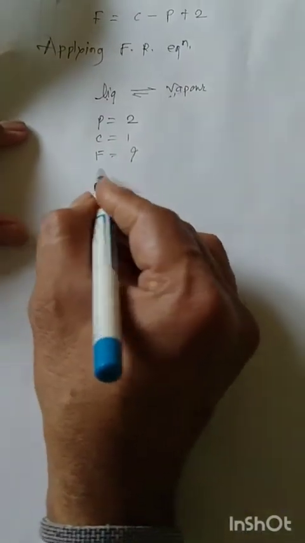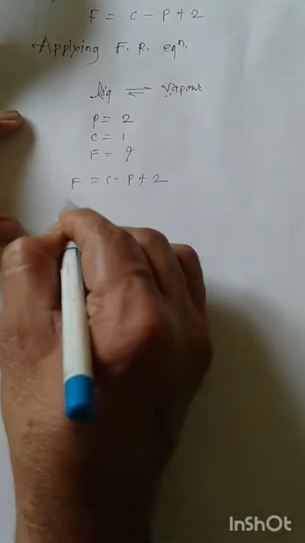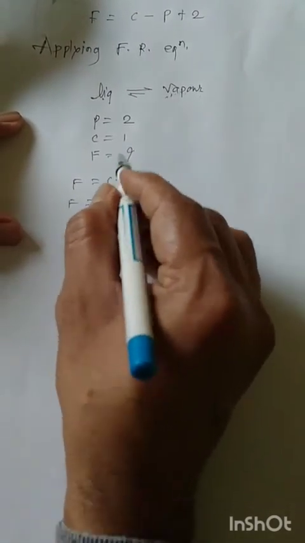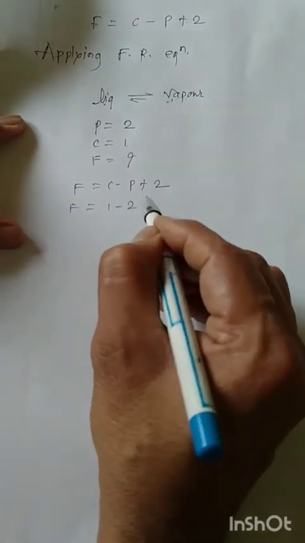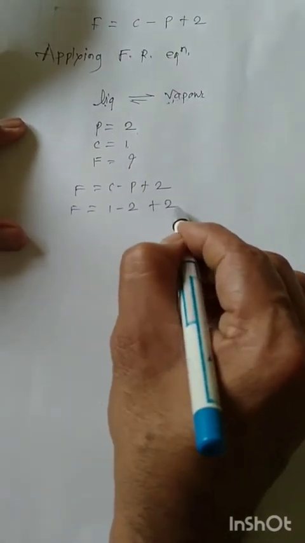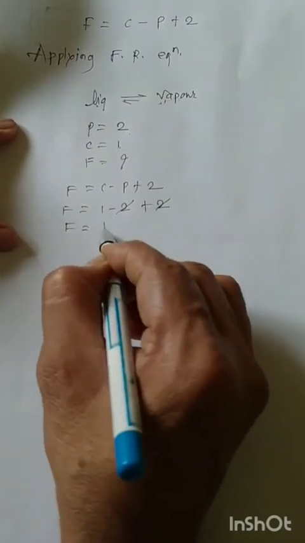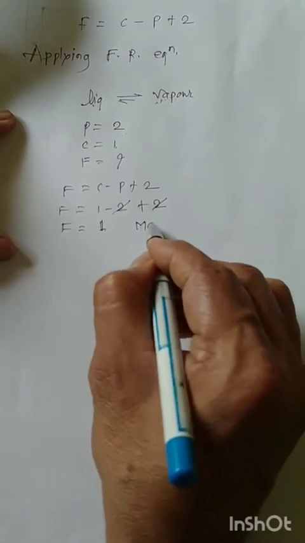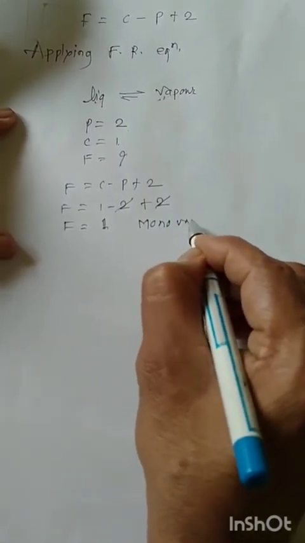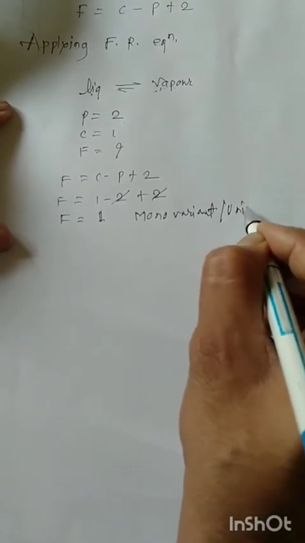Applying the phase rule equation, F is equal to C minus P plus 2, F is equal to components 1, minus phases 2, plus 2. The degree of freedom is 1, the system is monovariant or univariant.